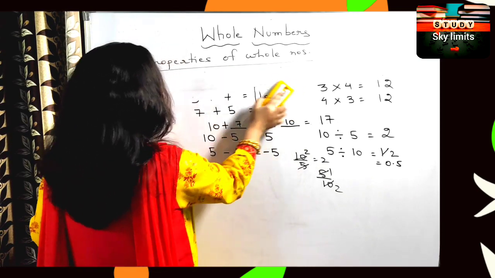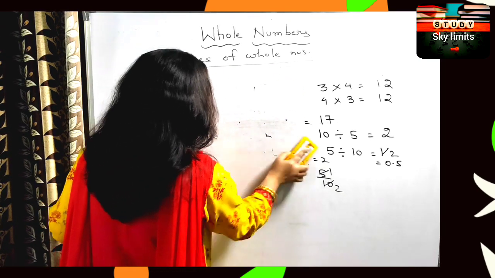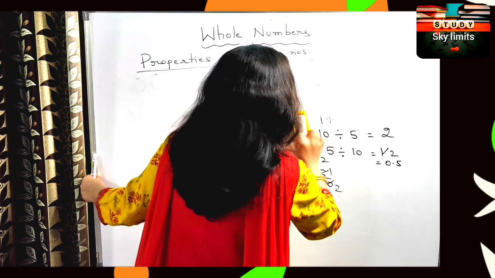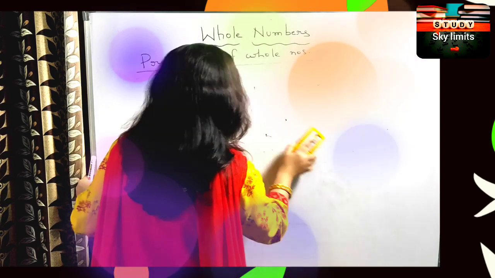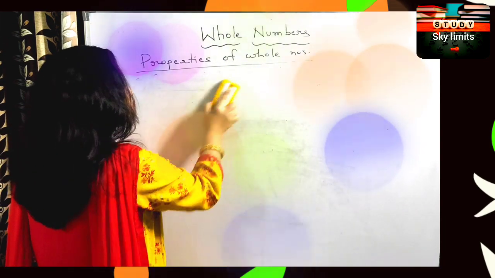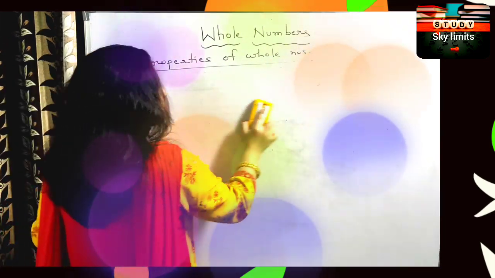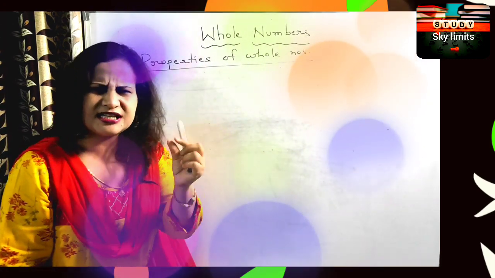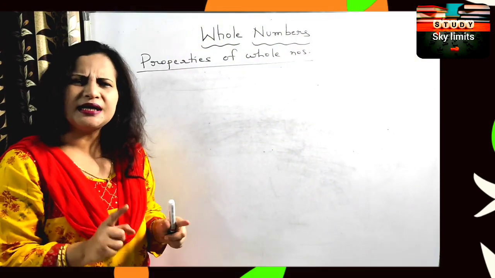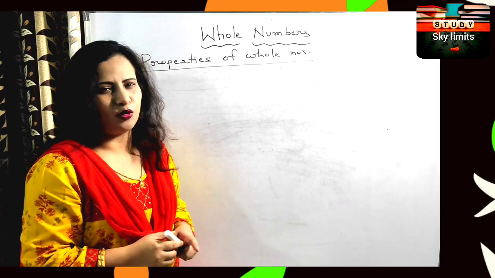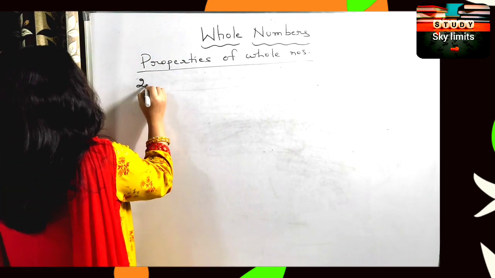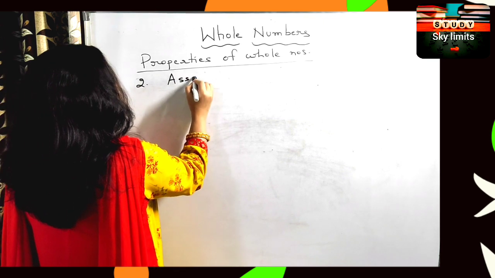The next property is associative property. That is also a very important property. Many times you are able to solve the questions very well, but when the property is asked to you, you are not able to speak up. So these are the various small concepts which need to be cleared right from the beginning. You cannot ignore all these things. These properties are very, very important. Clear? The second one is associative property.